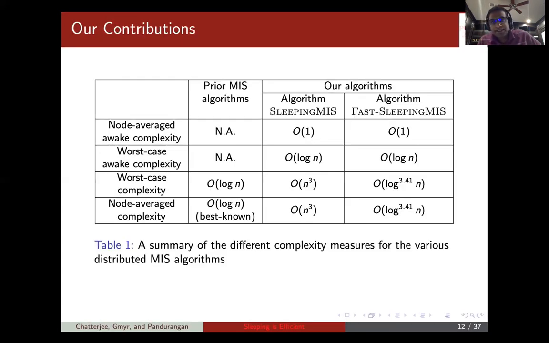Our main contribution is that we present an algorithm called sleeping MIS, and a modification of that called fast sleeping MIS, that has constant node averaged awake complexity and log n worst case awake complexity. In terms of the worst case complexity, the sleeping MIS algorithm takes polynomial rounds, but the fast sleeping algorithm is a simple modification that improves it to polylog n rounds, in particular log to the 3.4 n rounds. So that's the main result of this paper.